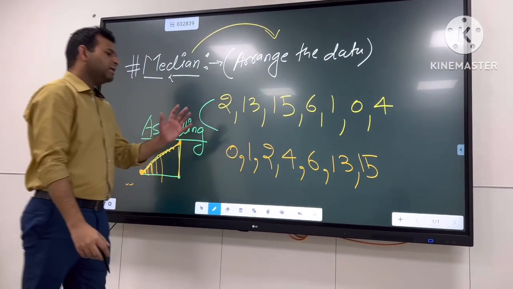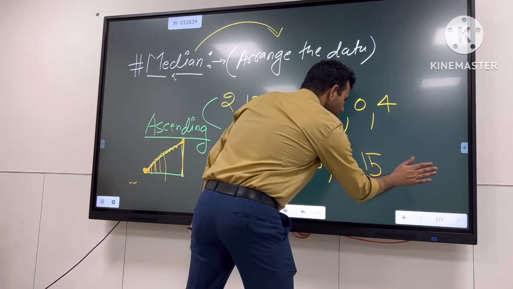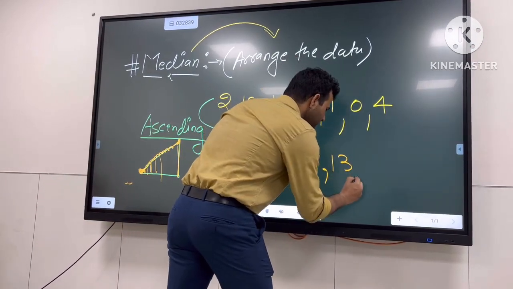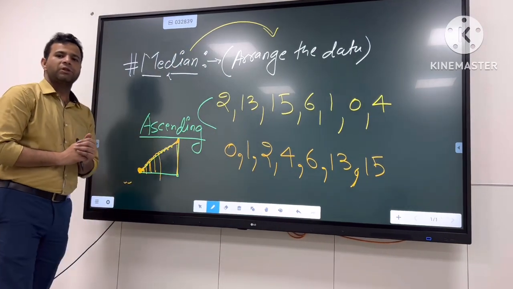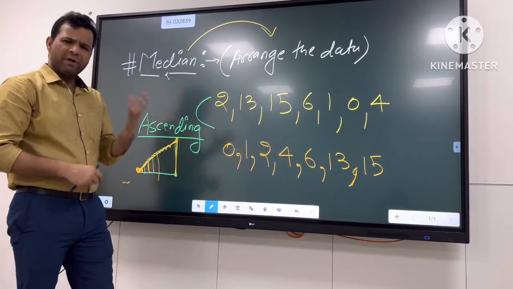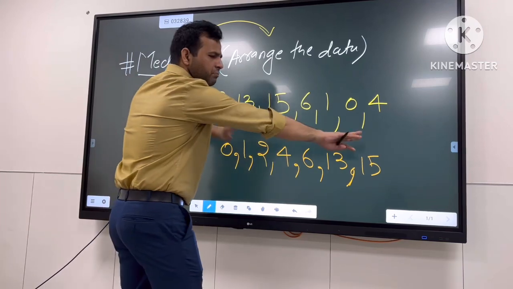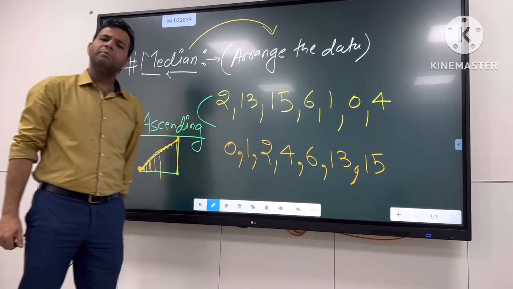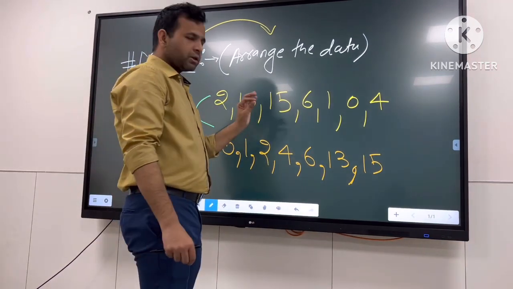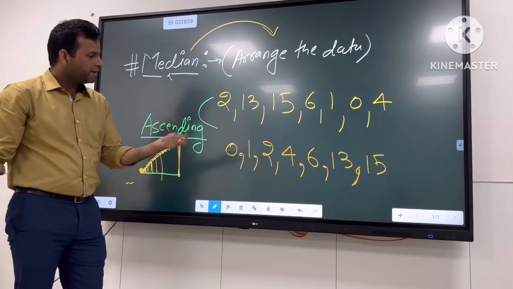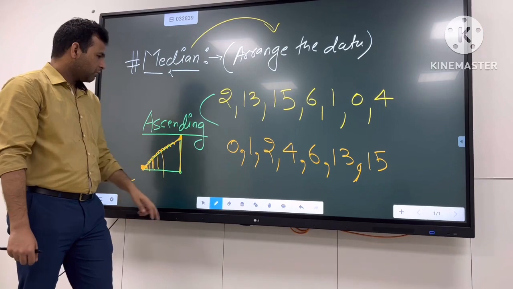Now guys, let's understand actually what is the median. Median is the central data, the middle data of this given data. How we can find out the middle? The middle can be found out very easily. We can remove one by one, and we can find out the middle data. We have a formula for that also, but the logic is simple. We need to find the middle number. How we can find out the middle number?